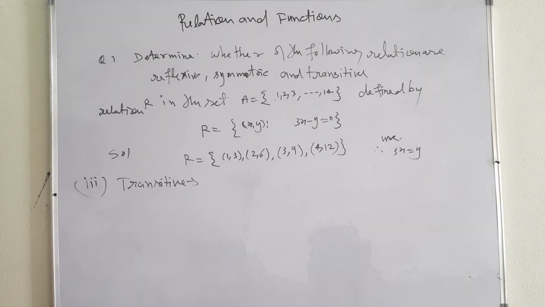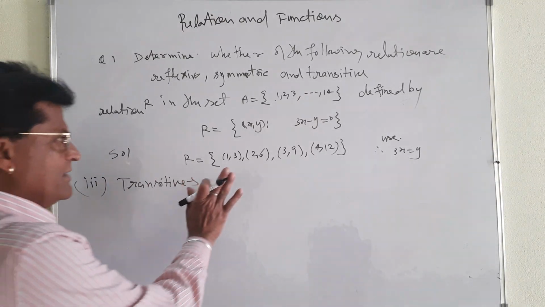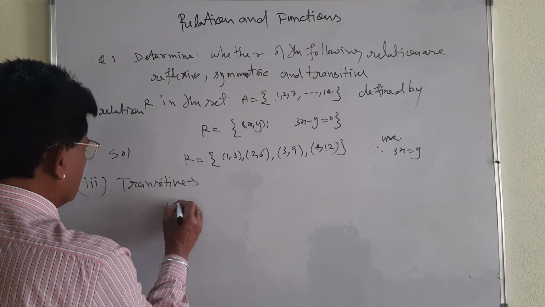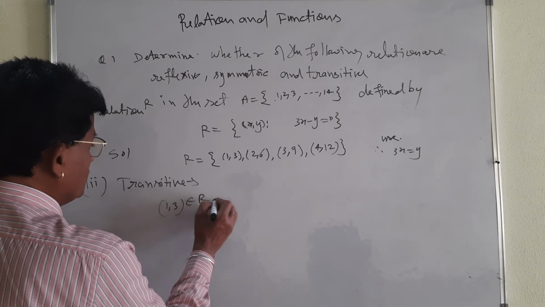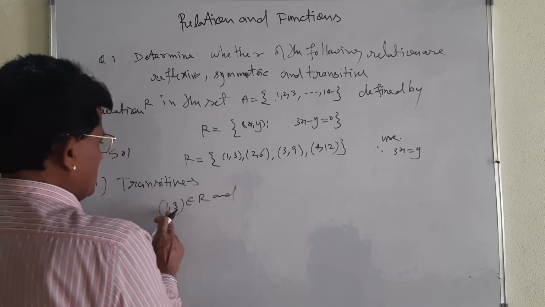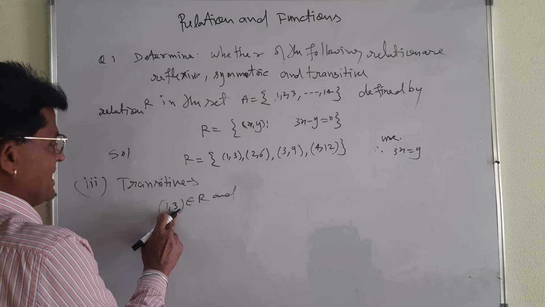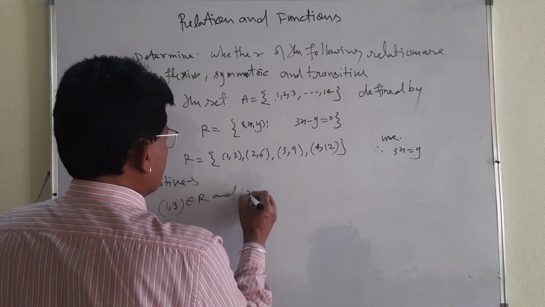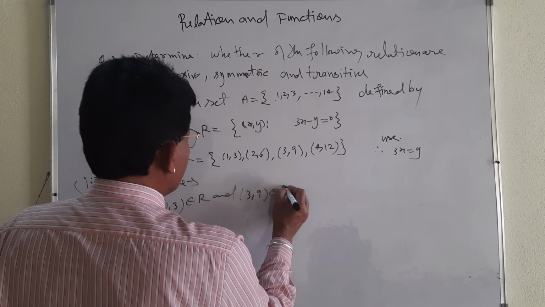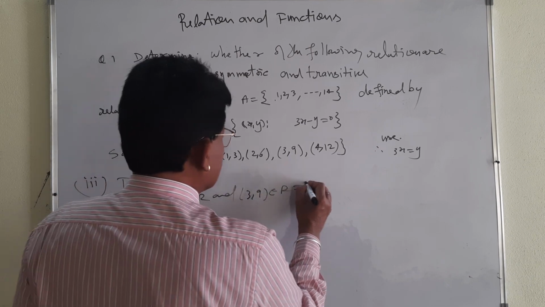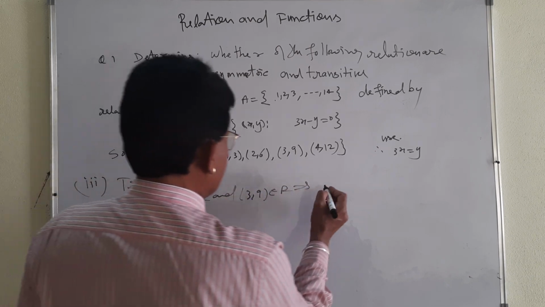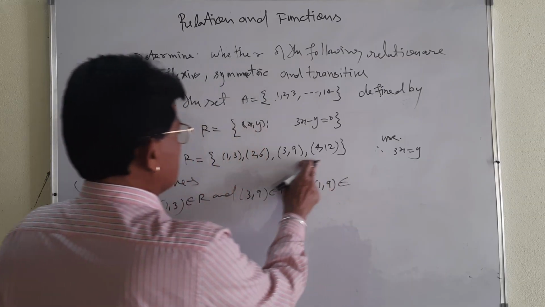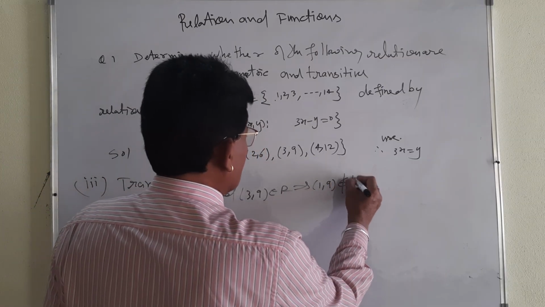I will take only one condition related with this relation. (1, 3) belongs to R. This pair ends at 3. You take the next pair which starts from 3. (3, 9) belongs to R. This is also there. It implies first and last: (1, 9). Whether it belongs to R, (1, 9) is not there. That is why it does not belong to R.